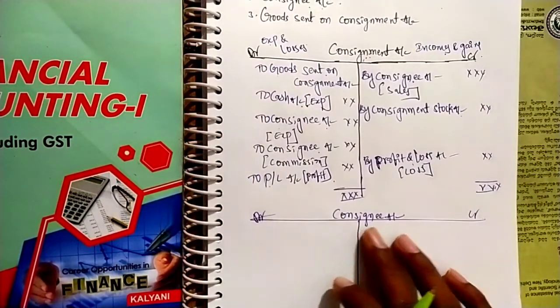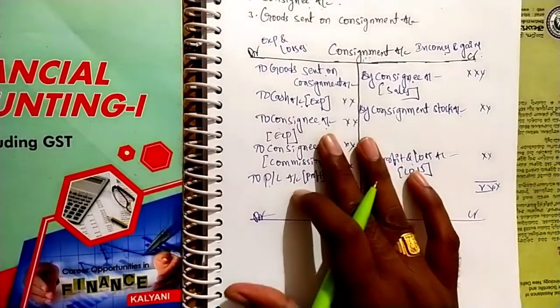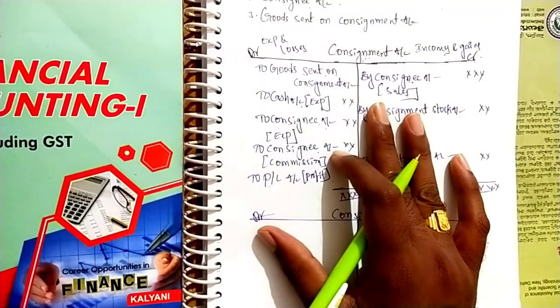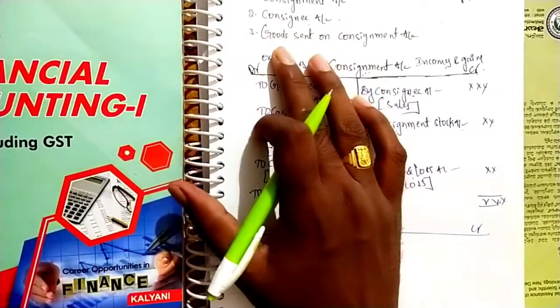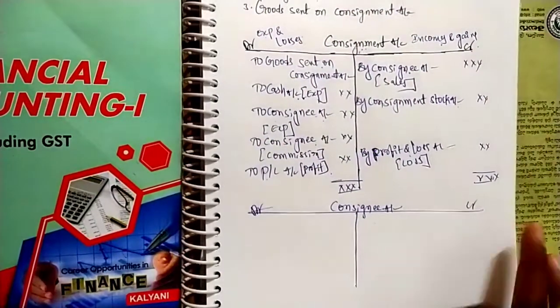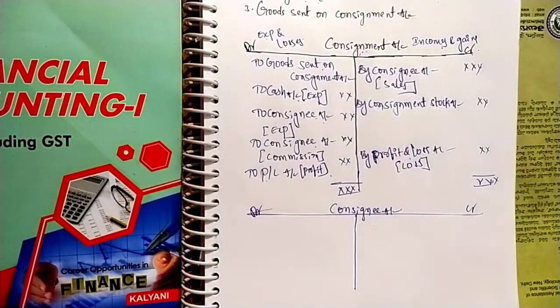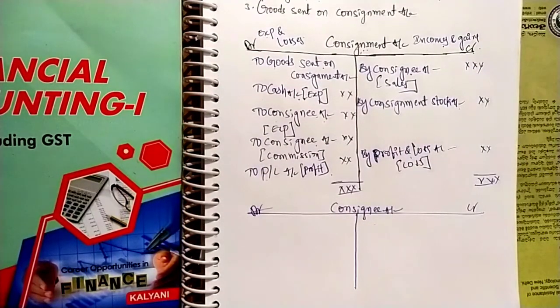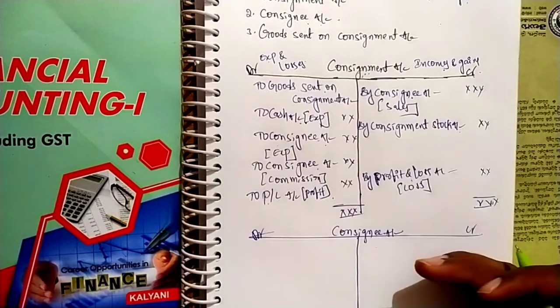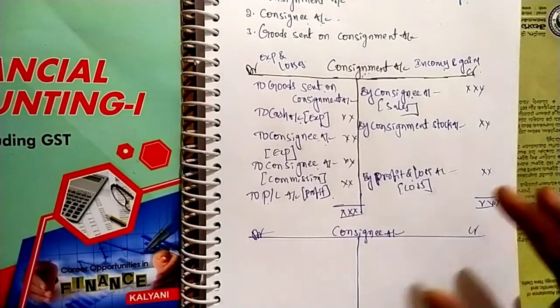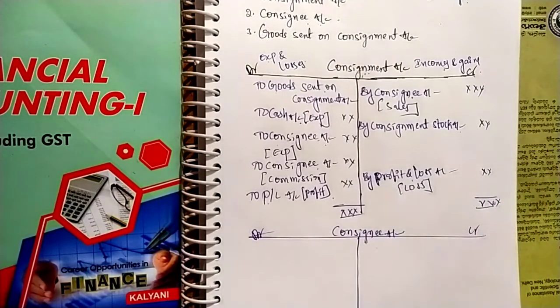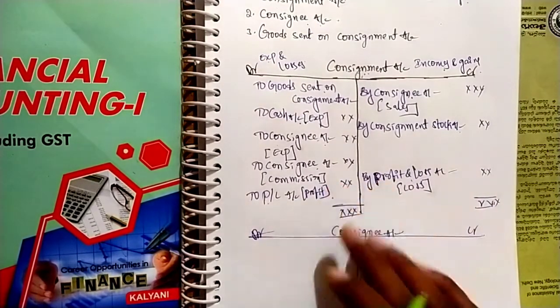See the next account, consignee account. If you are able to prepare the consignment account, the remaining two accounts are very easy to prepare. See the consignee account. With the help of consignment, we can easily prepare this. First, we have to consider in the problem whether advance is given or not. If advance is given, for that purpose only we have to consider the problem. Otherwise, we need not consider it. Just with the help of consignment, we can prepare.